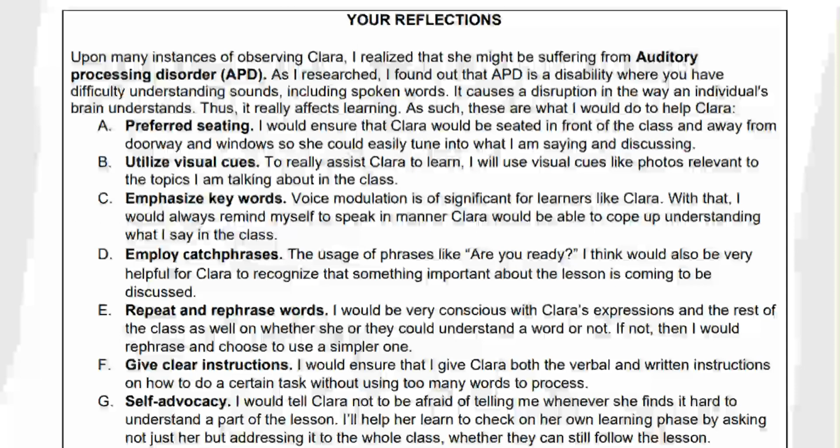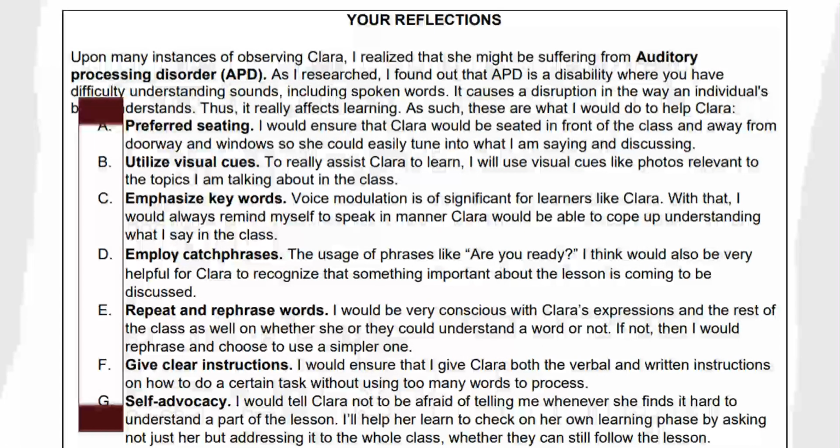And then I provided short descriptions of the learning disability I have identified. The next that followed, of course, were the strategies I would employ in the class to help Clara learn at the same time the other students in the class do so. I enumerated some of the strategies that I would be using. And that is an example of how we can answer prompt 1 of the TRF.